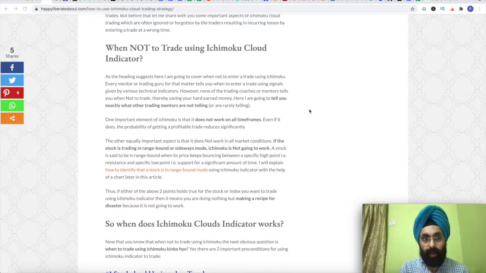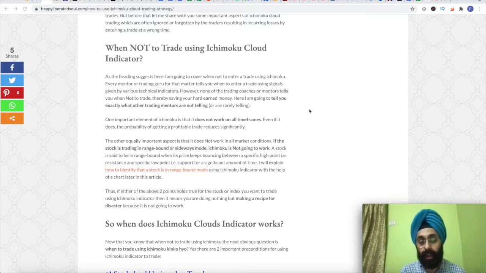So, as someone who has written in depth about Ichimoku and who is making a video series on Ichimoku tutorial, it is my responsibility to share when a typical trader should not use Ichimoku cloud to enter into the trades.